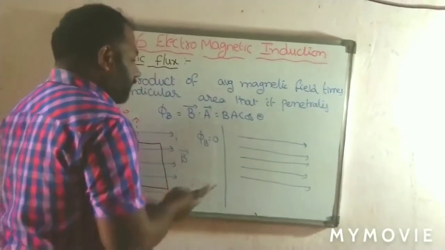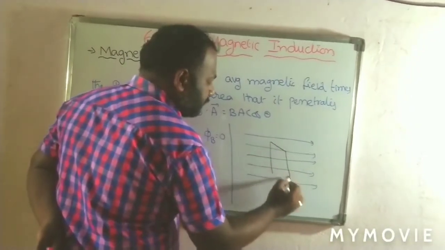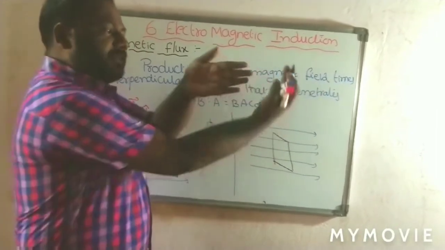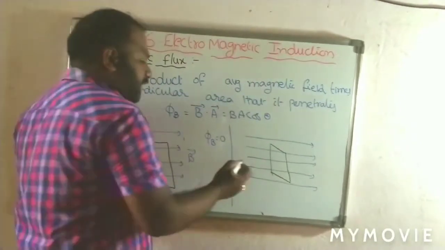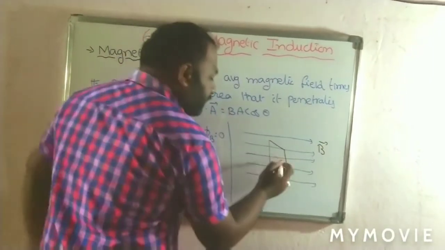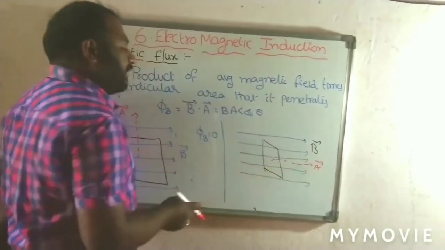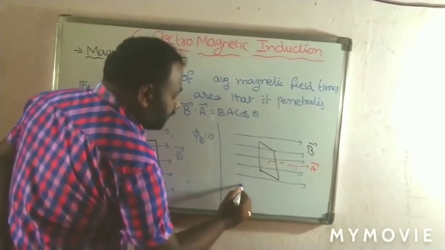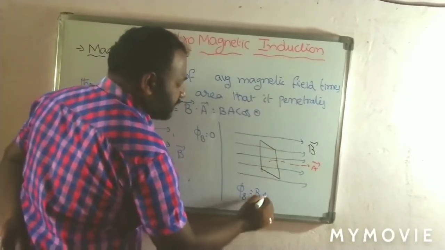In this magnetic field we place the surface like this, that is the magnetic field, and we place the surface like this, means it is passing through the surface in this manner. Okay, in that case the field is here, this is B bar, and it is the area vector. Whenever the field and area vector are in the same direction, the angle can be taken as 0 degrees. So the magnetic flux is B into A cos 0. Cos 0 is 1. So this is maximum.